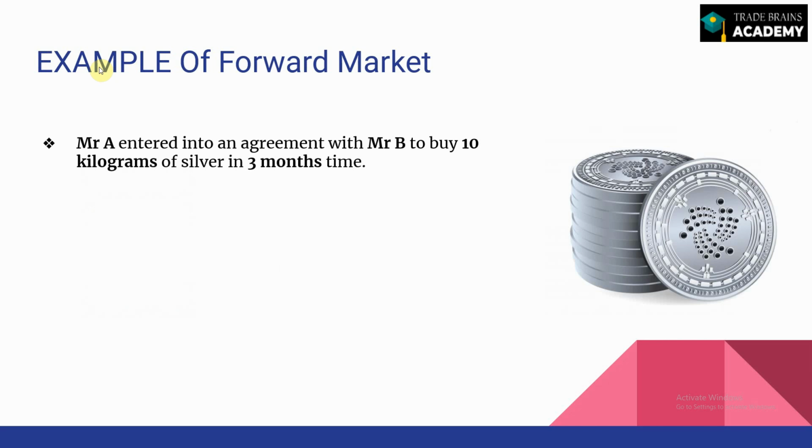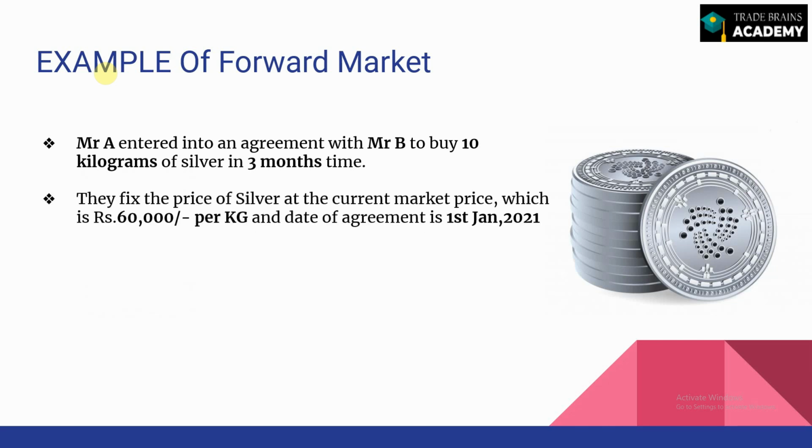A enters into an agreement with Mr. B to buy 10 kilograms of silver in 3 months down the line. Now, if you look at it, this looks like a classic case of I'm willing to buy something in future, but I'm not aware of what price I should buy or what will be the price of that commodity in future. So I want to lock in the price right now.